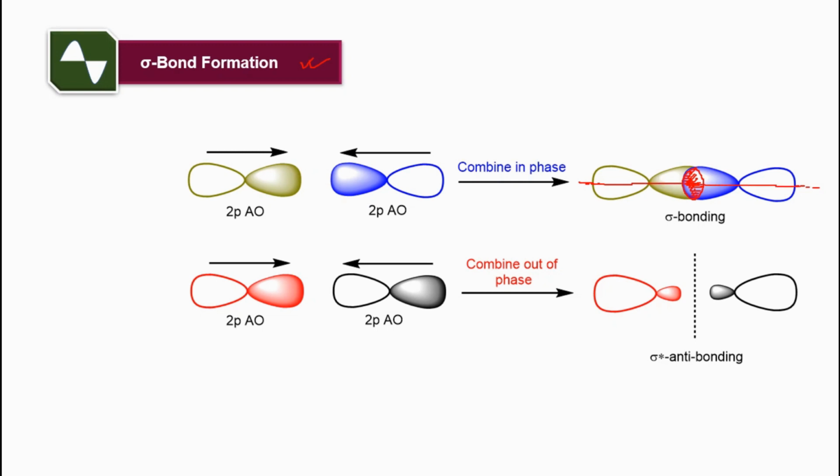If we draw a cylinder here, this will be cylindrically symmetrical. Now if the two orbitals combine out of phase, then there will be repulsion between the two atomic orbitals.